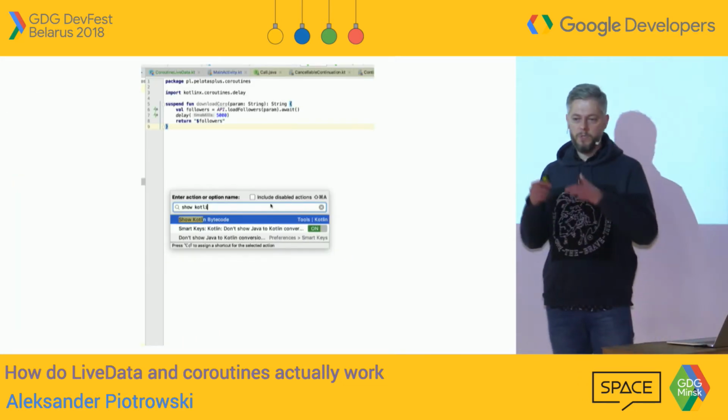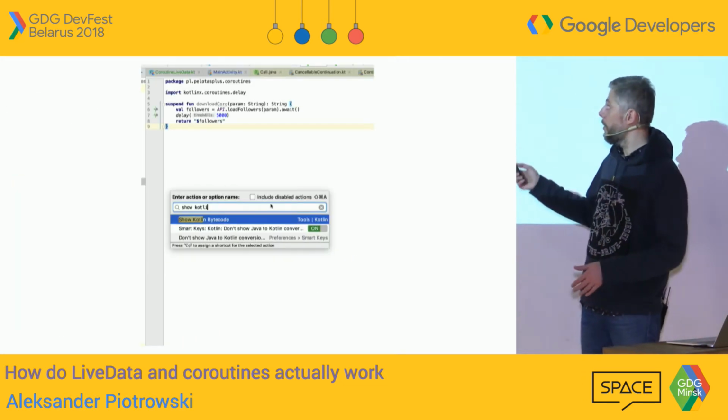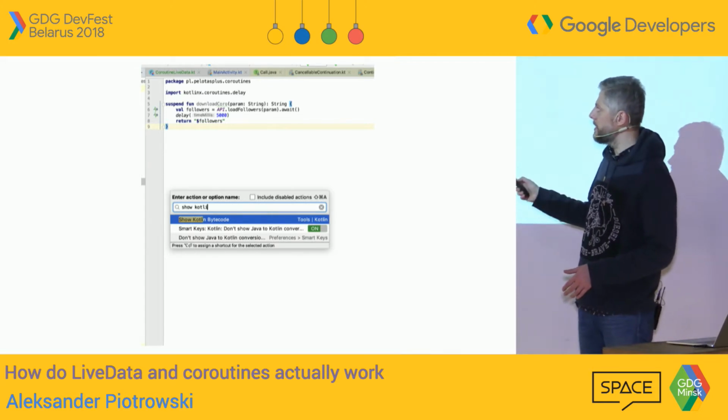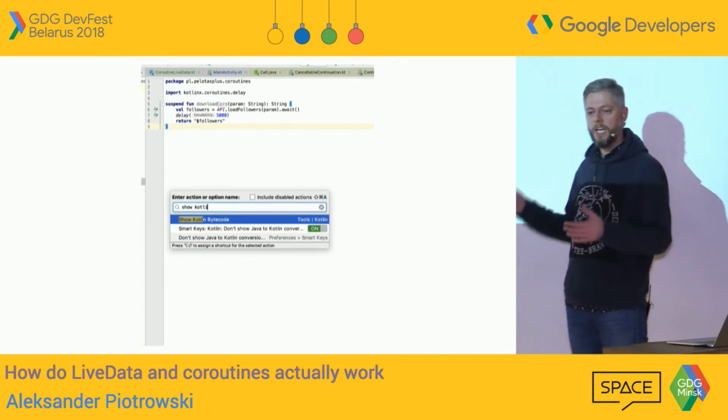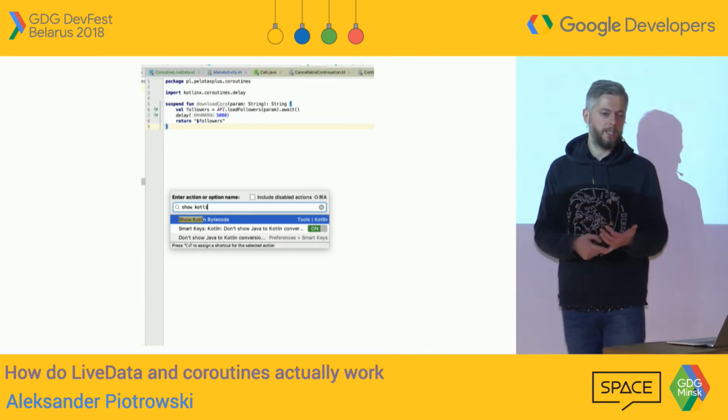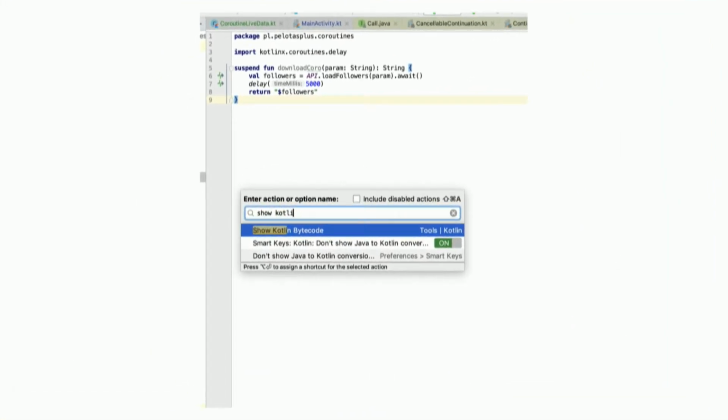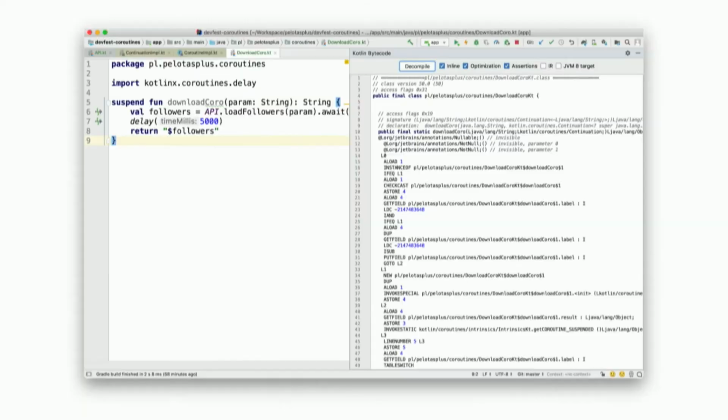Sorry that the code at the top is small, but the important bit is that this is a valid coroutine. But to see how coroutines actually work, you can watch presentations or check it yourselves, which is kind of simple. Just go to Android Studio or IntelliJ, and go with show Kotlin bytecode, and everything is there. It's also a good tip if you want to see what Kotlin is doing with your code and how it's being converted to Java itself, or actually to bytecode.